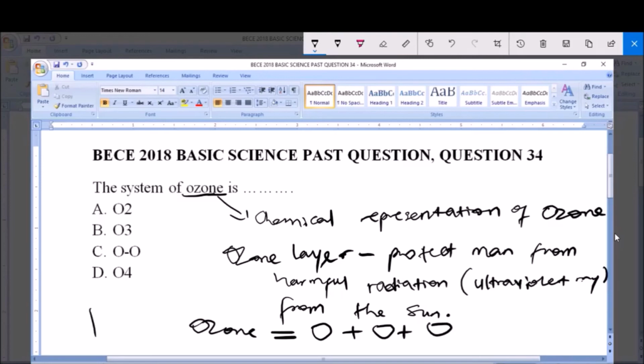That is, one molecule of ozone is made up of 3 atoms of oxygen. And so since we have 3 atoms of oxygen, we're going to be having O3. And from this we can see that our answer is B, O3.